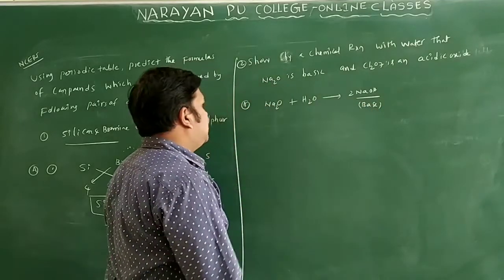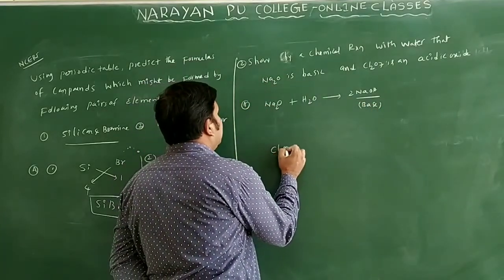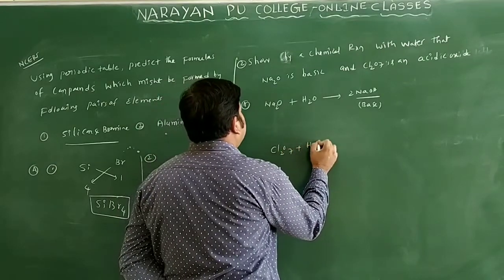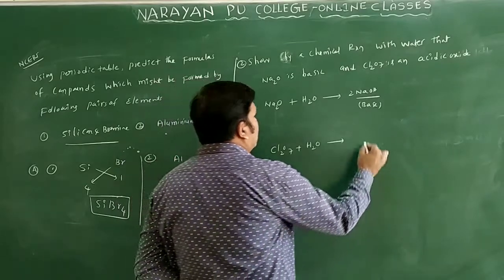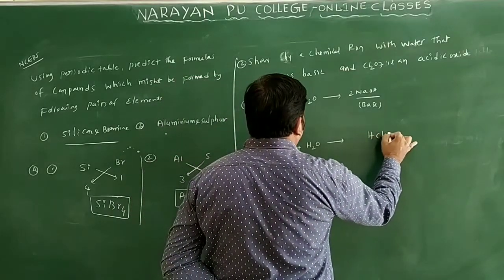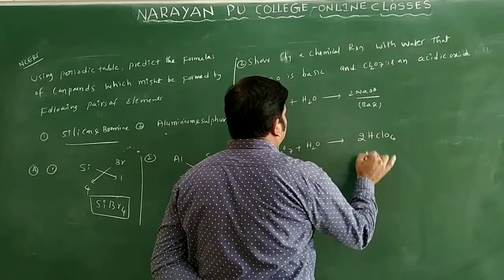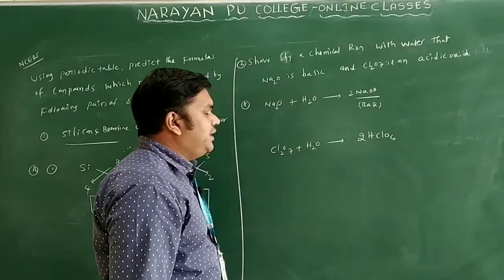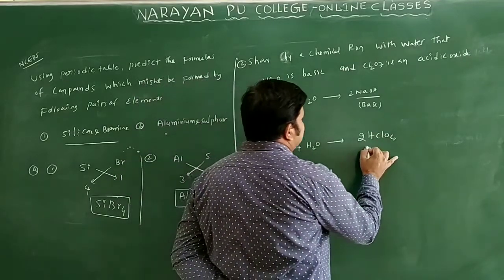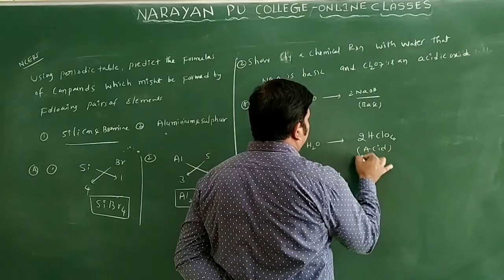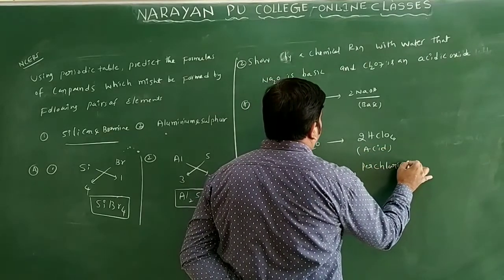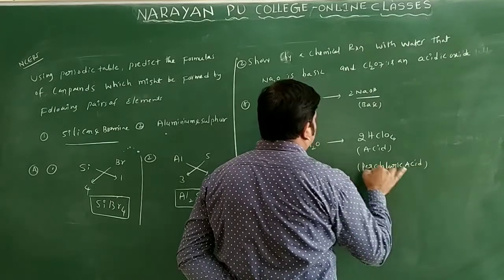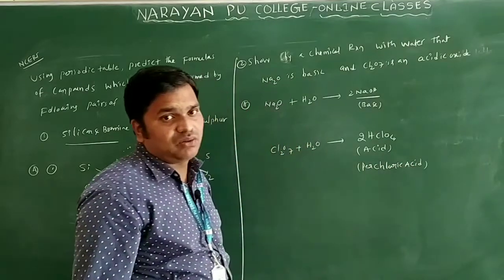Now come to Cl2O7. Cl2O7 can be dissolved in water, and you will get 2 moles of HClO4. HClO4 is an acid only. The name of this acid is perchloric acid only.